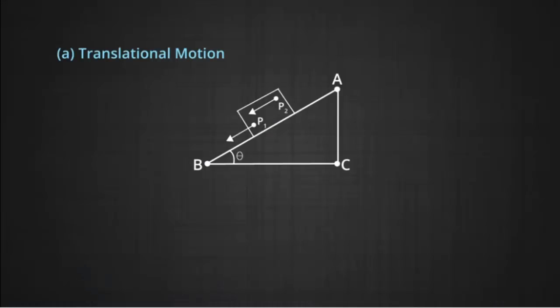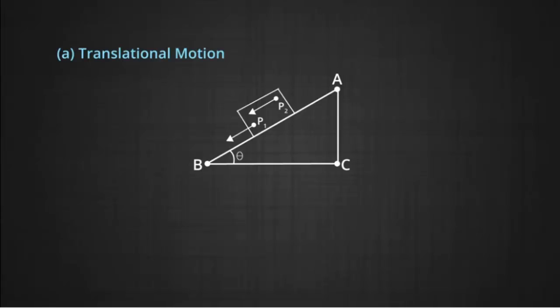Let us try to explore this question by taking some examples. For example, first we take up translational motion. We consider a rectangular block which is sliding down an inclined plane without any sideways movement. We have done such problems in laws of motion. The block is a rigid body.